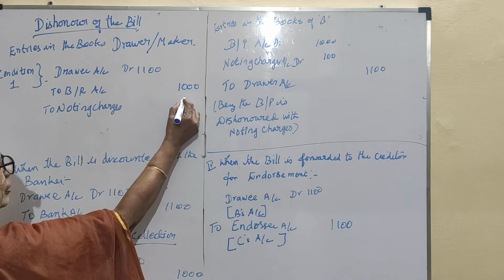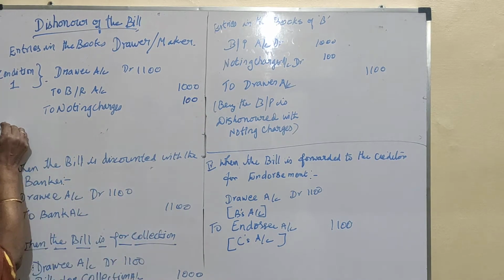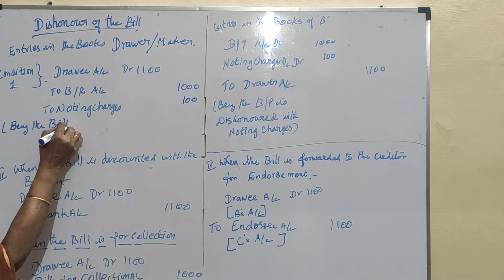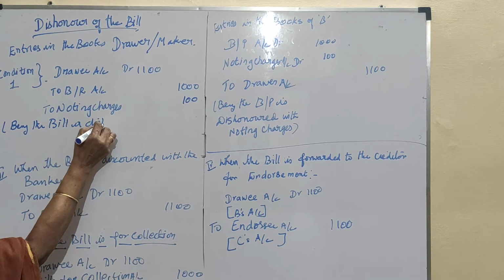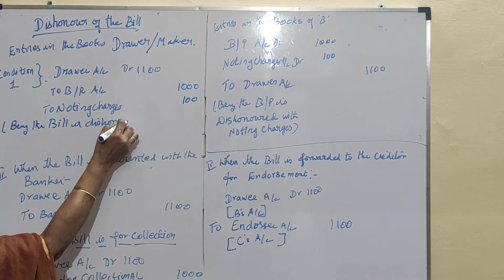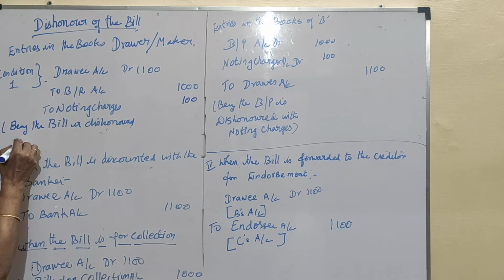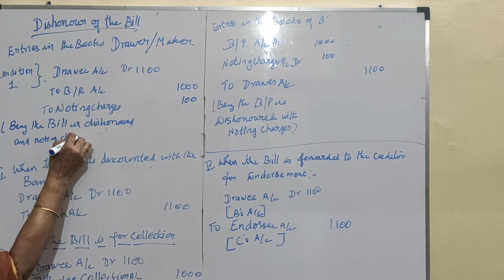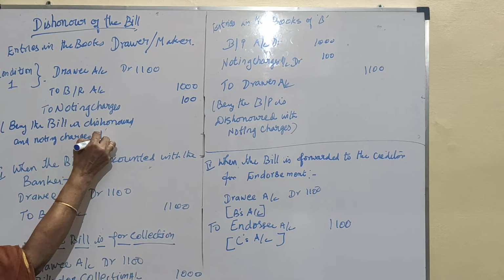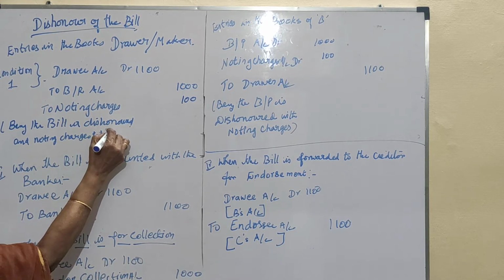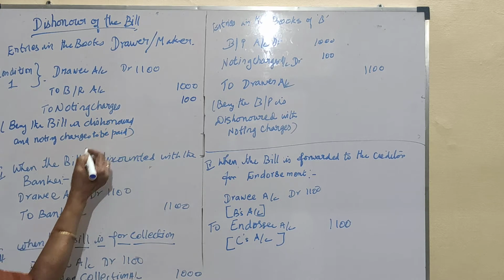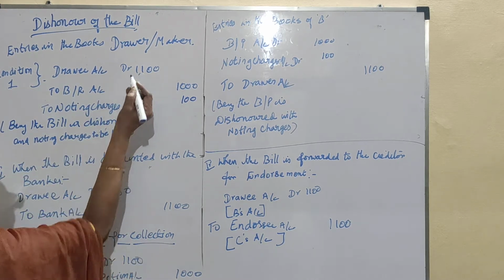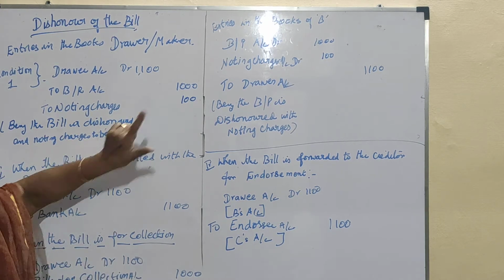Being the bill is dishonored and noting charges to be paid by the acceptor. So the drawee account is debited with 1,100, and bills receivable account with 1,000 and noting charges account 100.